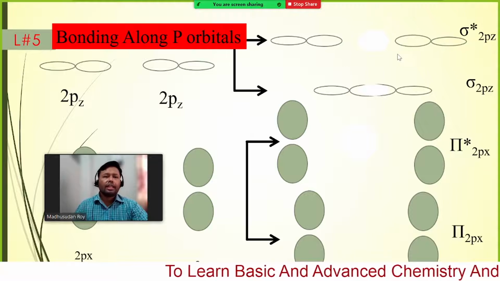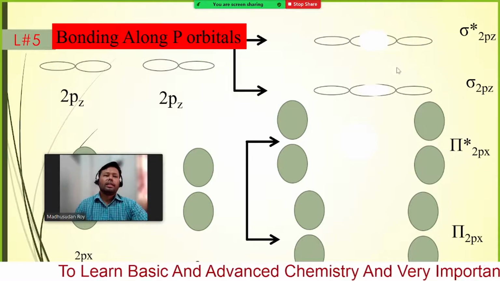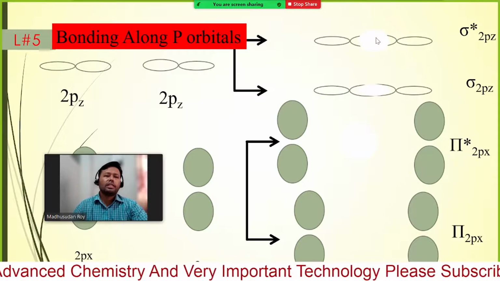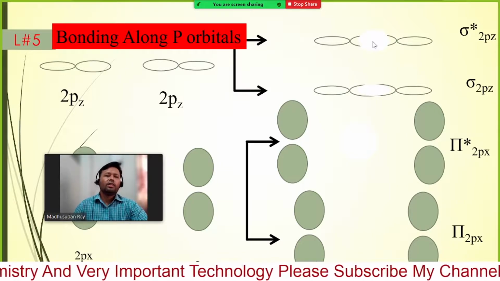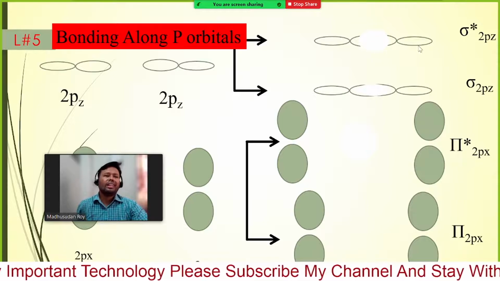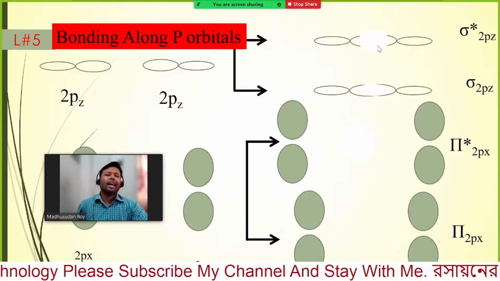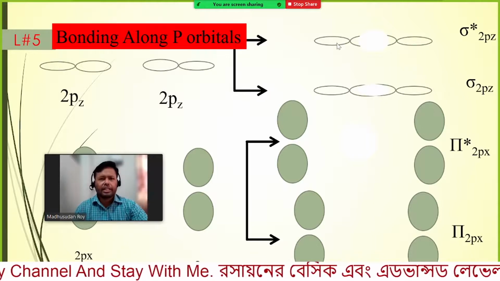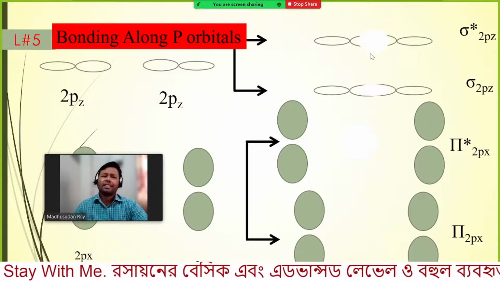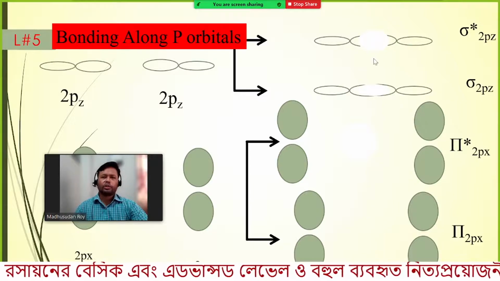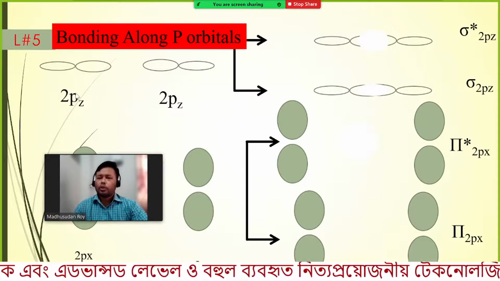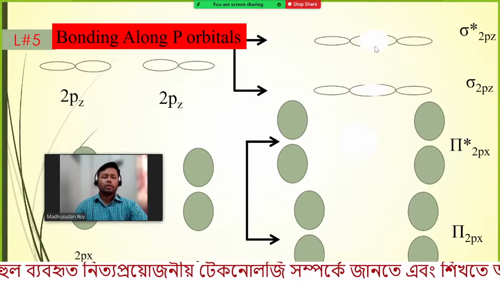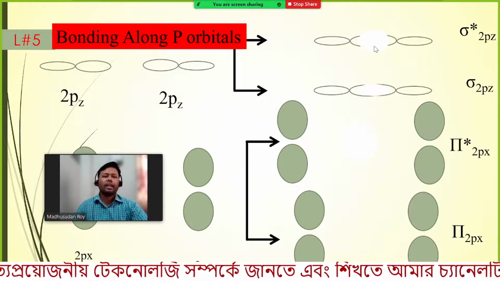But when they come this way in the anti-bonding, they have some common region, and this region does not have the electron. By subtracting, they go into the sigma star orbital, the anti-bonding orbital. So there is some possibility to have electrons in this region and this region, but in the center we do not have any electrons. So the sigma 2pz orbitals form the bonding and anti-bonding orbitals. This is the shape of the bonding and this is the anti-bonding.